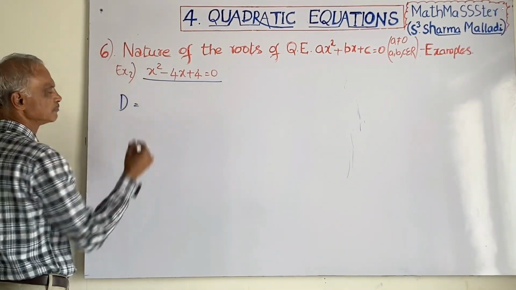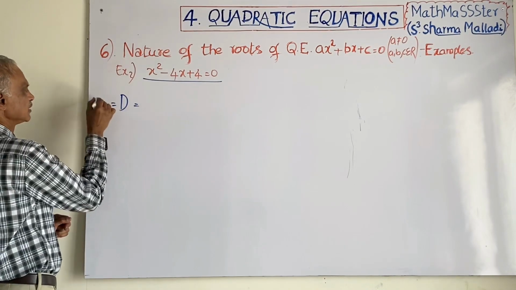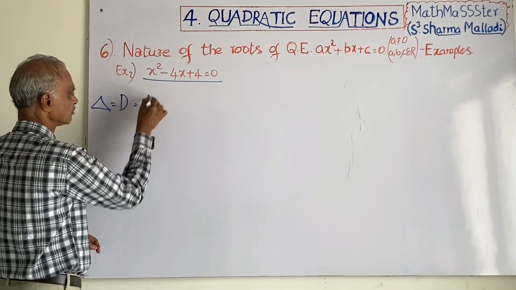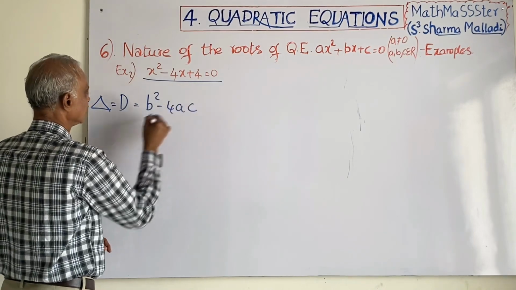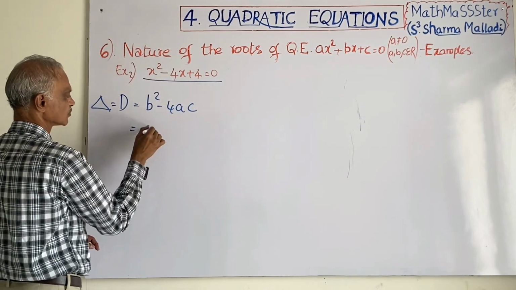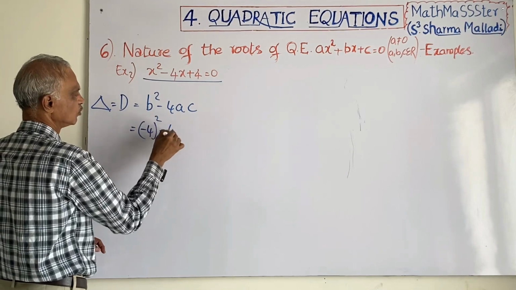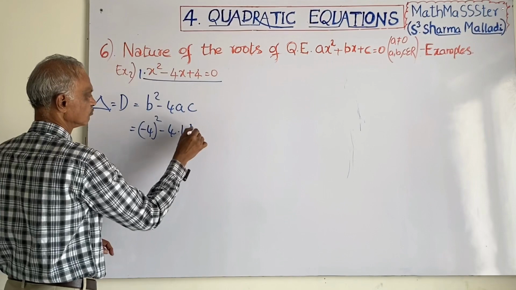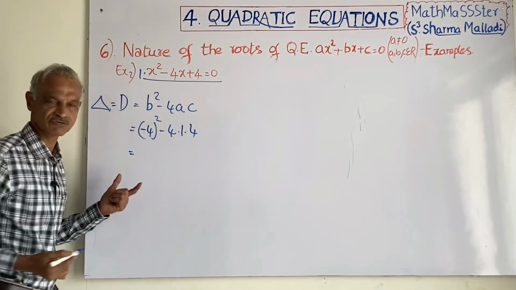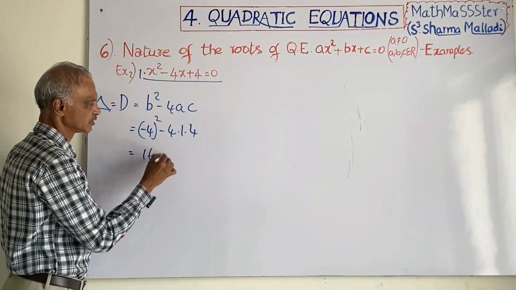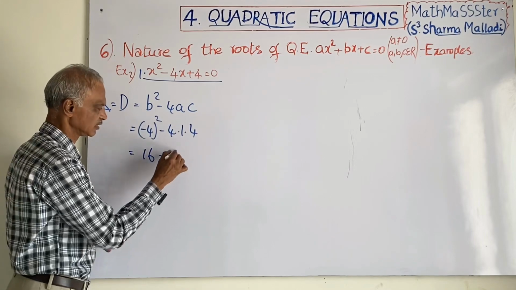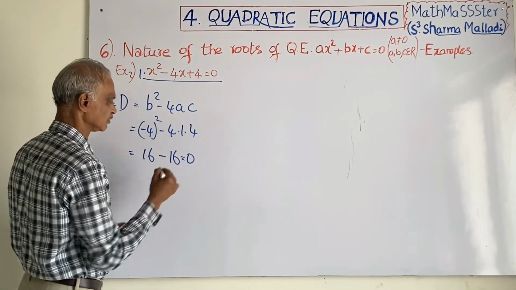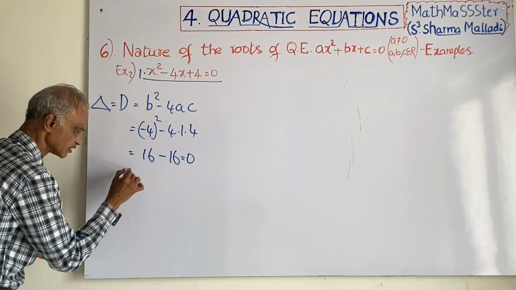You find the discriminant. Sometimes the discriminant is denoted by delta. Also, D is equal to b square minus 4ac. What is b here? Minus 4 whole square, minus 4 into what is a here? A is 1. What is c here? 4. Minus 4 square means 16. 16 minus 4 fours are 16. 16 minus 16, you got 0. You got b square minus 4ac is equal to 0.